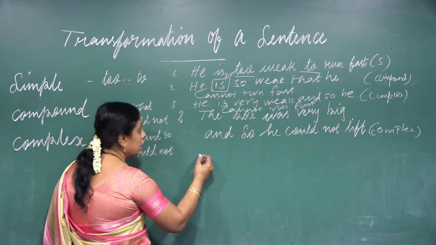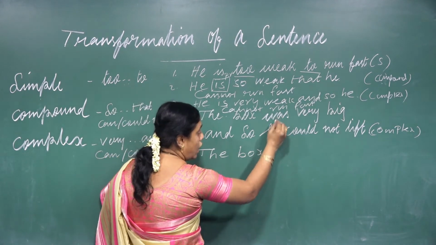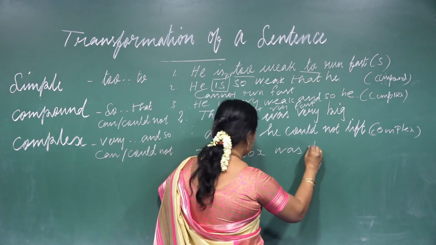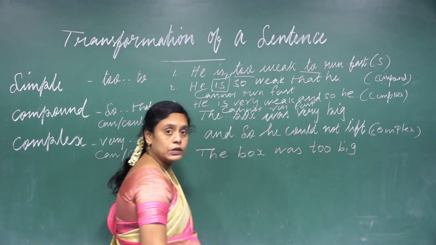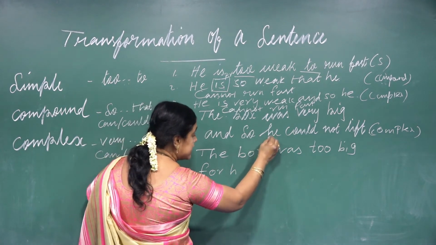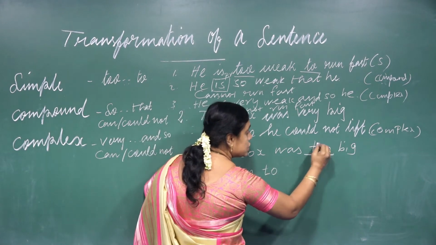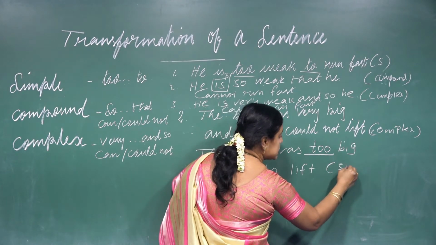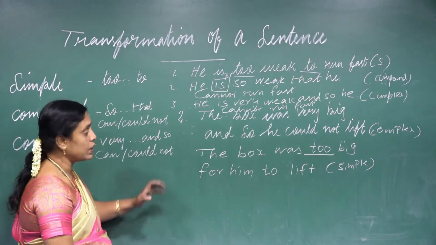And now see here, the box was. I am going to write the simple sentence: The box was too big for him. Why am I writing "for him"? Because I applied "to" to lift. So now I have written it as a simple sentence.